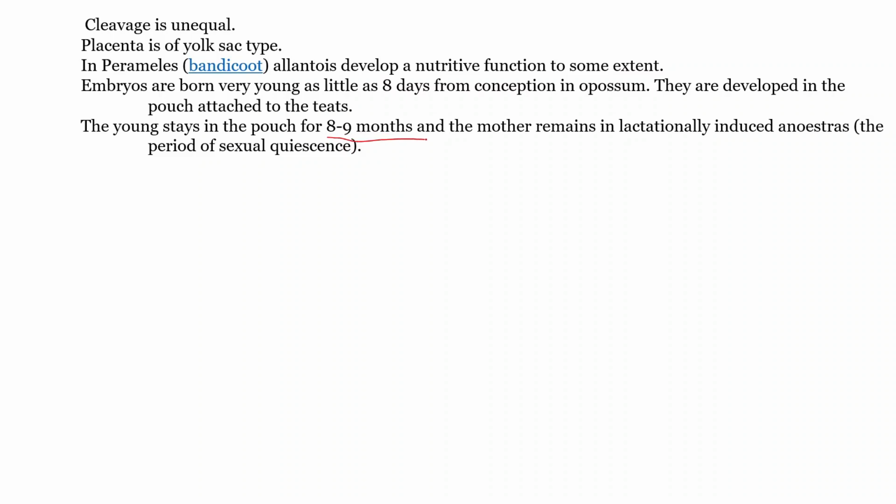During that period, the mother remains lactationally induced, meaning she continuously lactates to feed the young ones, and also remains in anoestrus. Anoestrus means that period of sexual inactivity, meaning that sexual stimulation will not be there. So during that period of lactation, for the long 8 to 9 months.